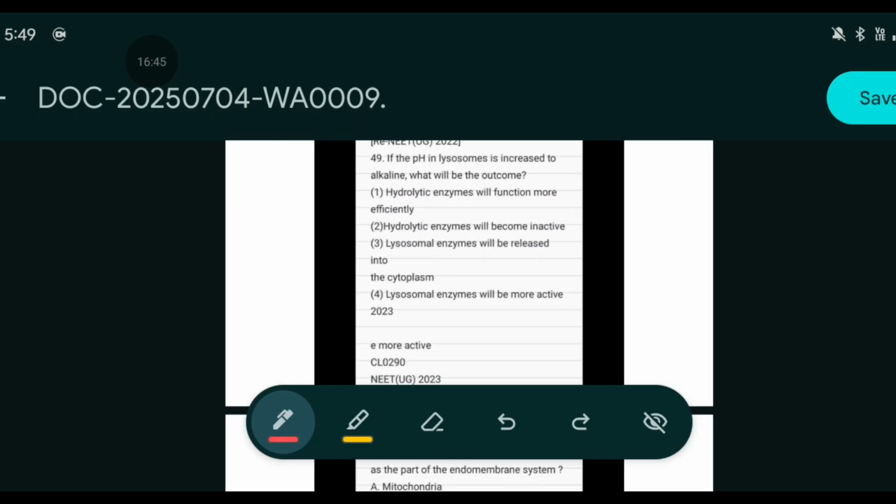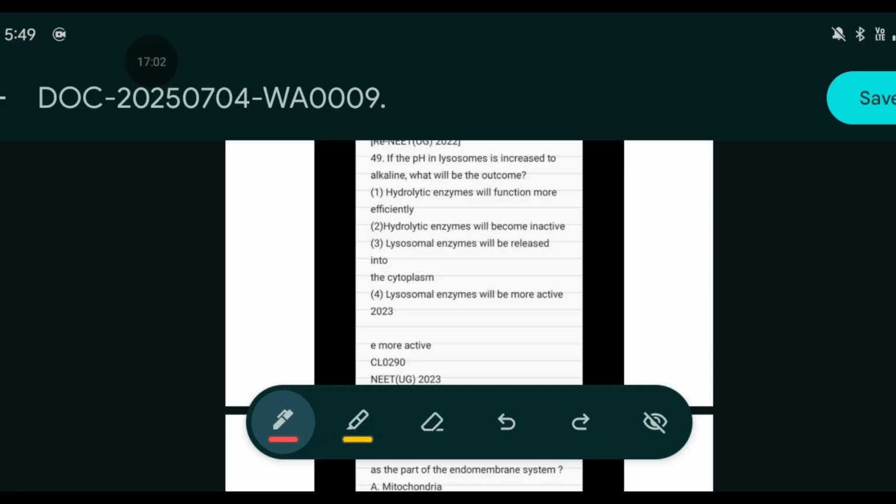If the pH in lysosome is increased to alkaline, what will be the outcome? It is said that if the pH of the lysosome increases towards alkaline, what will be the outcome? This is a little tricky question, take a look.